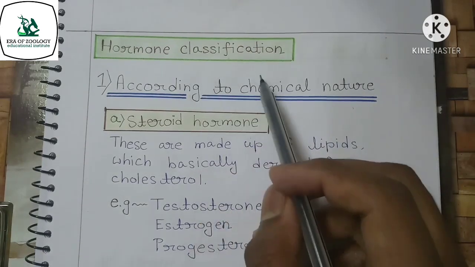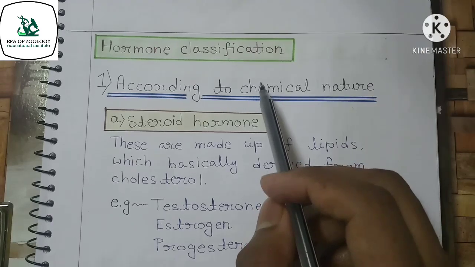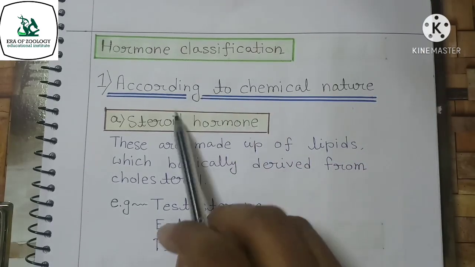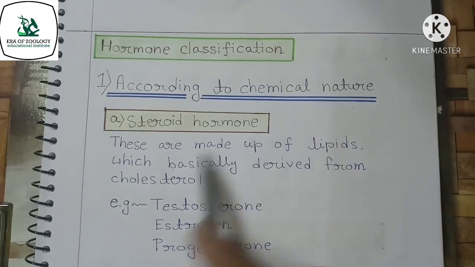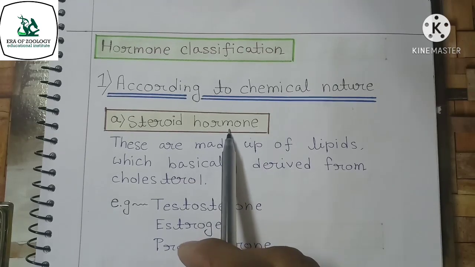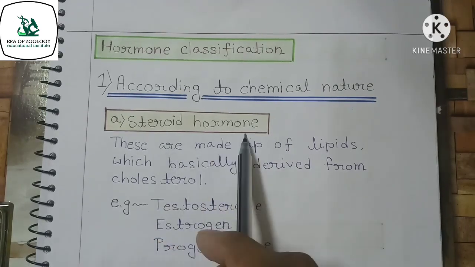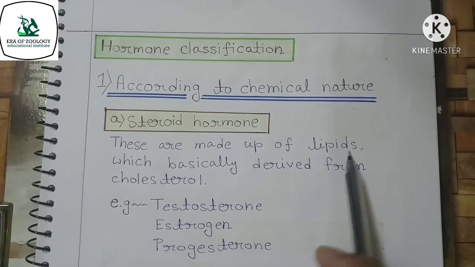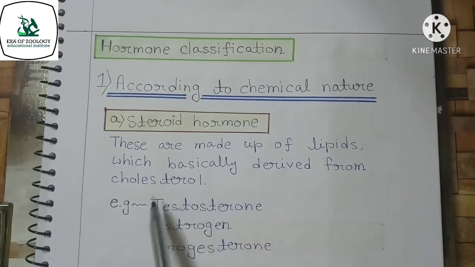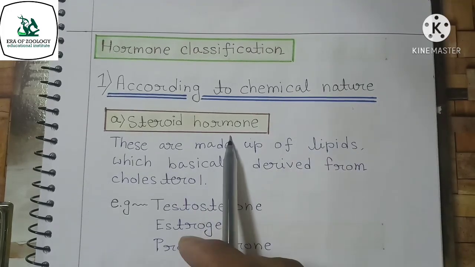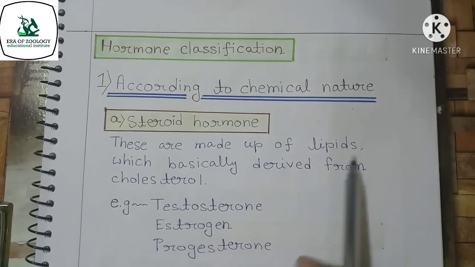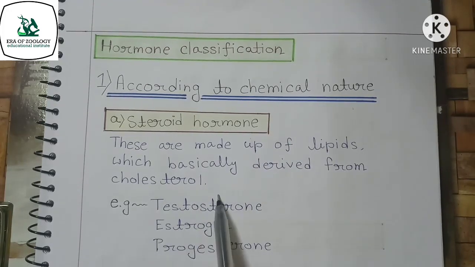I am going to talk about hormone classification. Now we are going to discuss hormone classification according to chemical nature. According to chemical nature, the first type of hormone is steroid hormone. Steroid hormones are made up of lipids which are derived from cholesterol, and the examples are testosterone, estrogen and progesterone.